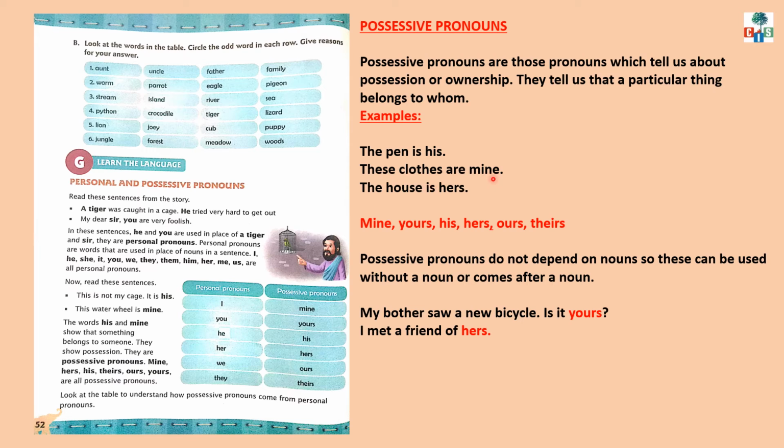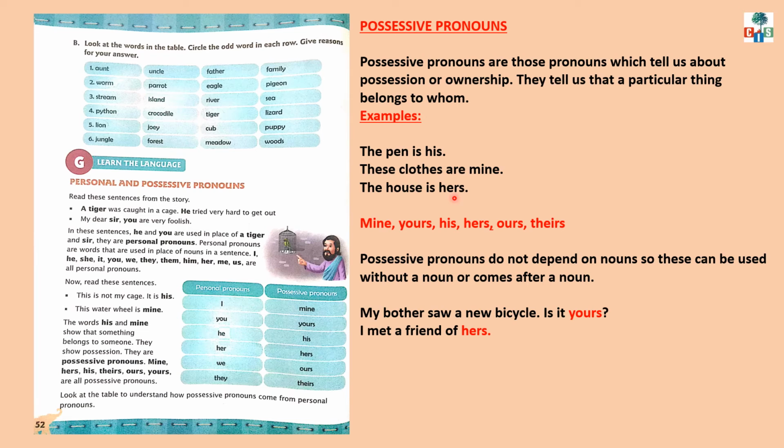Next example. These clothes are mine. Here in this example, the word mine is the possessive pronoun and the noun is clothes. So the word mine shows that the clothes belong to whom? The clothes are mine. Next, the house is hers.